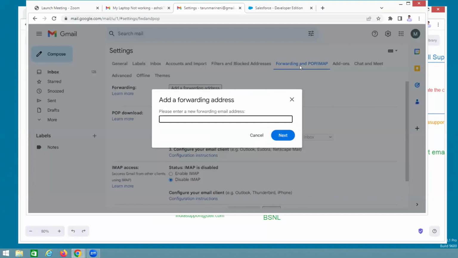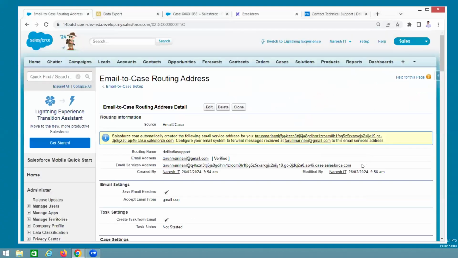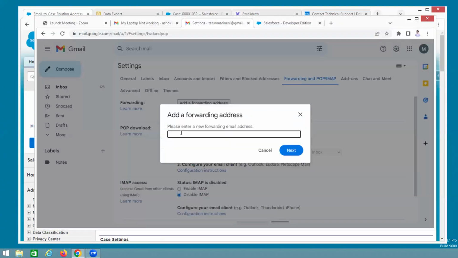Here you can add that forwarding address. Just copy it. Whenever any mail comes to Tarun, you can forward that mail to this address. Whenever a customer sends a mail to Tarun, it is forwarded to Salesforce, and automatically a case has been created.